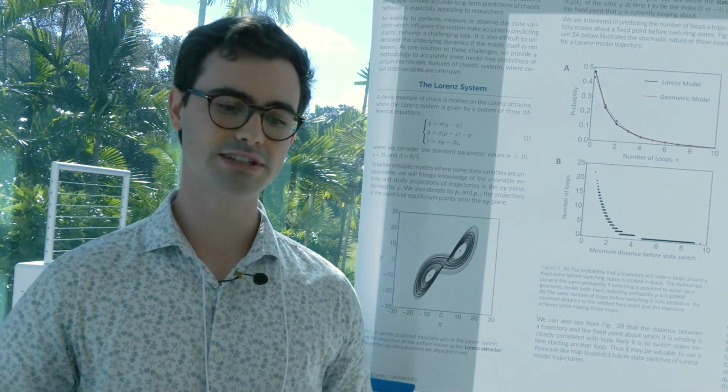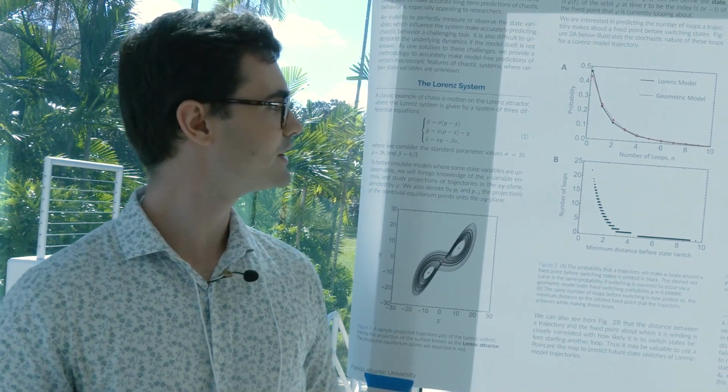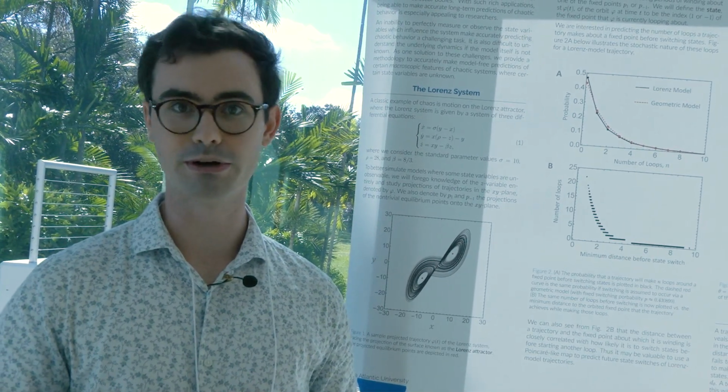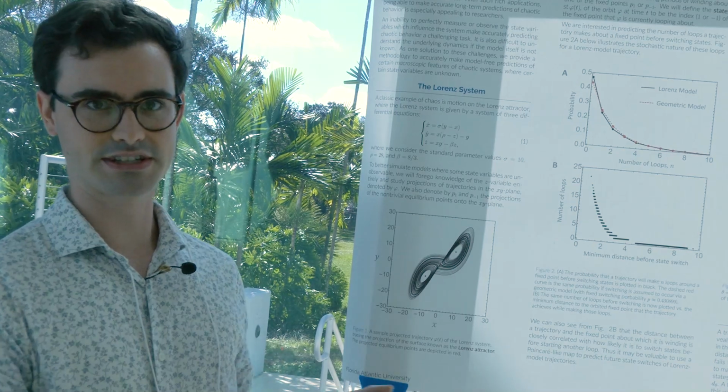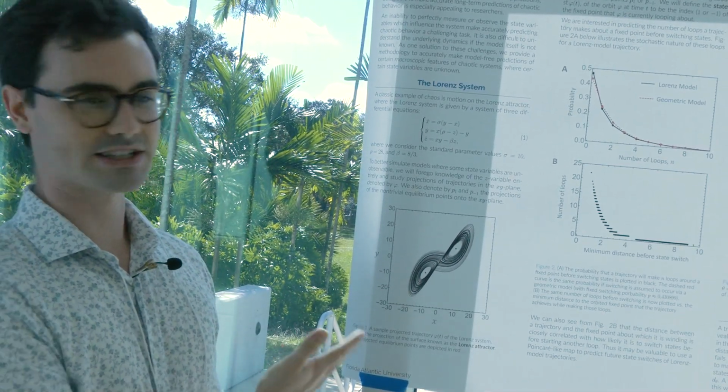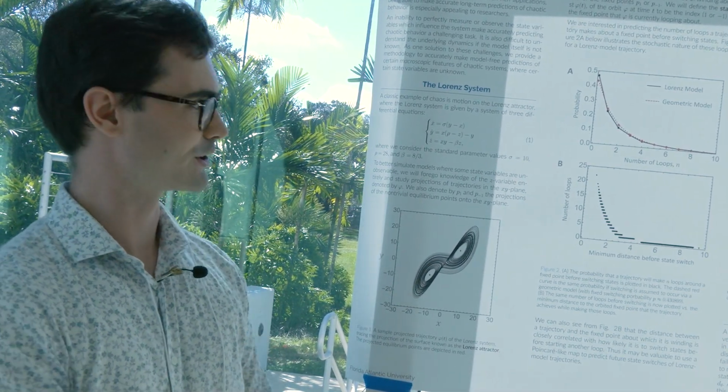The reason we're going to do this is because in a lot of applied research, we tend to not know information about every single state variable that influences the system. So by foregoing knowledge of the z variable, we're going to try to make predictions in the Lorenz attractor accordingly.